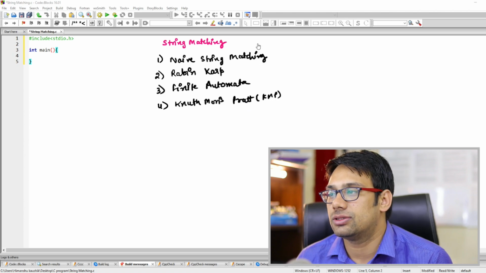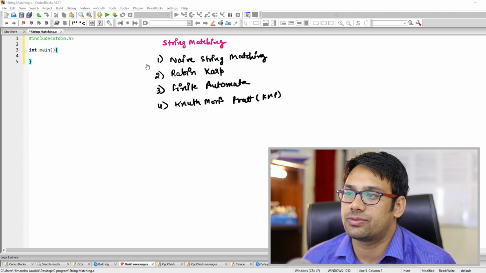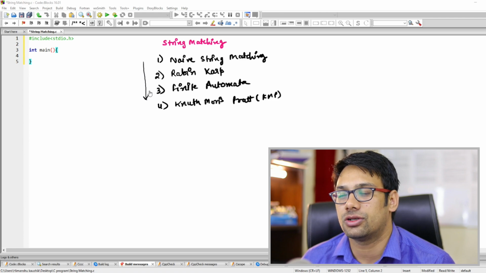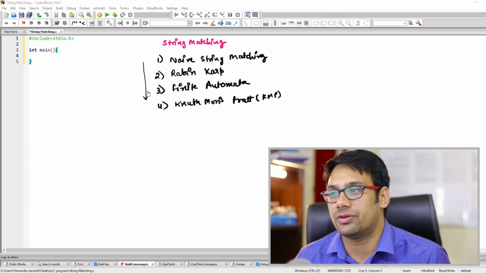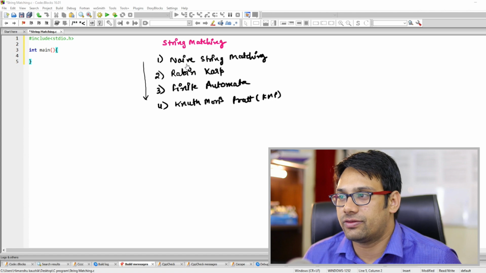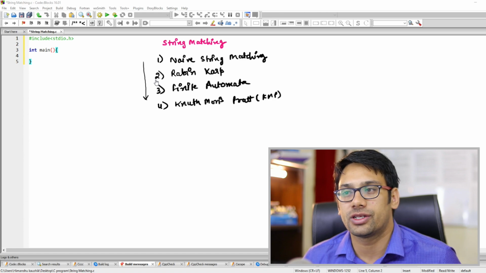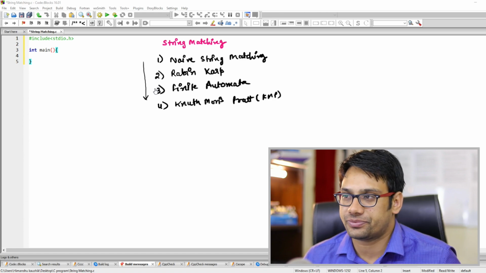Here, why did we introduce so many different algorithms? Because each of these algorithms does some kind of improvement compared to the previous algorithm. We have the naive string matching. The Rabin-Karp algorithm brings some improvements over the naive string matching. Then we have finite automata, and the best one is Knuth-Morris-Pratt.